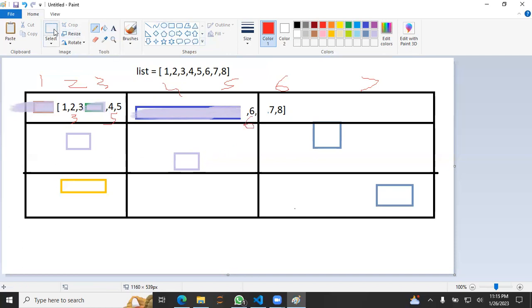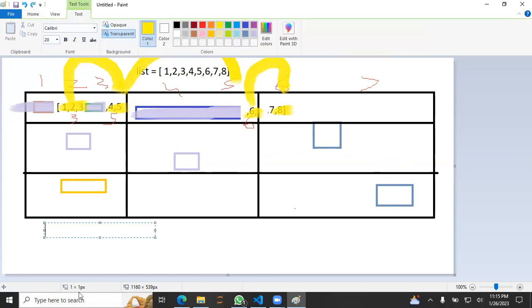So whenever next time I need this list, Python will go inside this RAM and start scanning. Obviously it knows where the first item is. It will go here, pick up this thing, and this thing will tell, oh, the next thing is on index 3. So it will jump to index 3, pick up this thing, and then go to index 5, pick up this thing, and go here and pick up this thing. That's what makes it a bit slow, because it's scanning and picking up, gathering the data of the list. But if I talk about a NumPy array, it doesn't store like that in our memory.